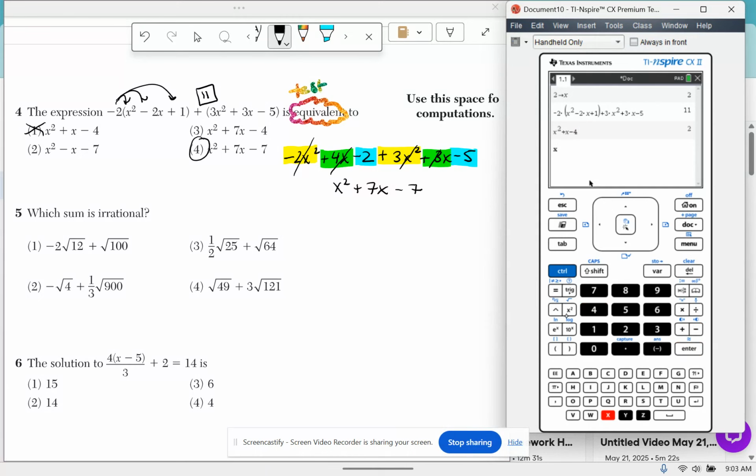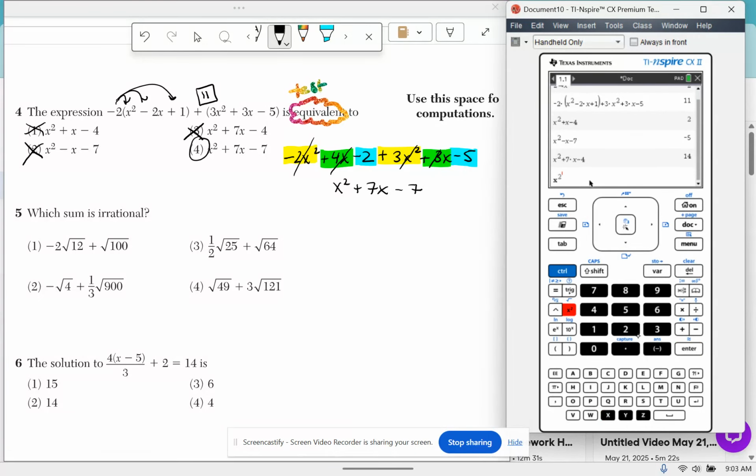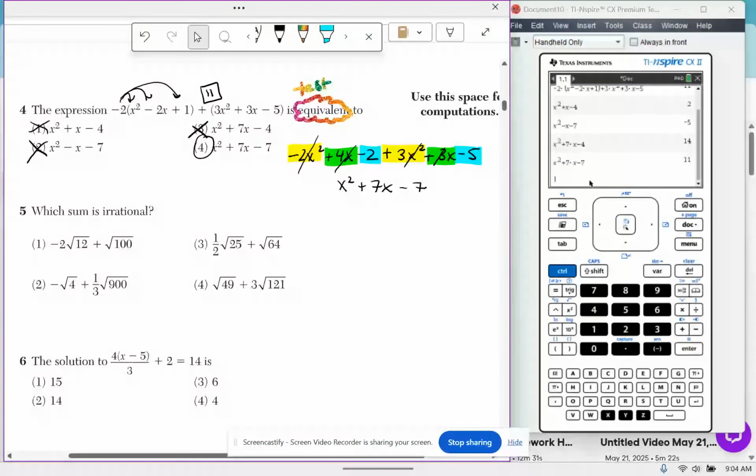Answer choice 2, let's type it in. It is not equal to 11. Answer choice 3, let's type it in. It is not equal to 11. Answer choice 4, let's type it in. It is equal to 11. Yay. So you can not only use this to get you started if you don't know what to do, you can also use it to check your answer, and we know now that our answer is correct.